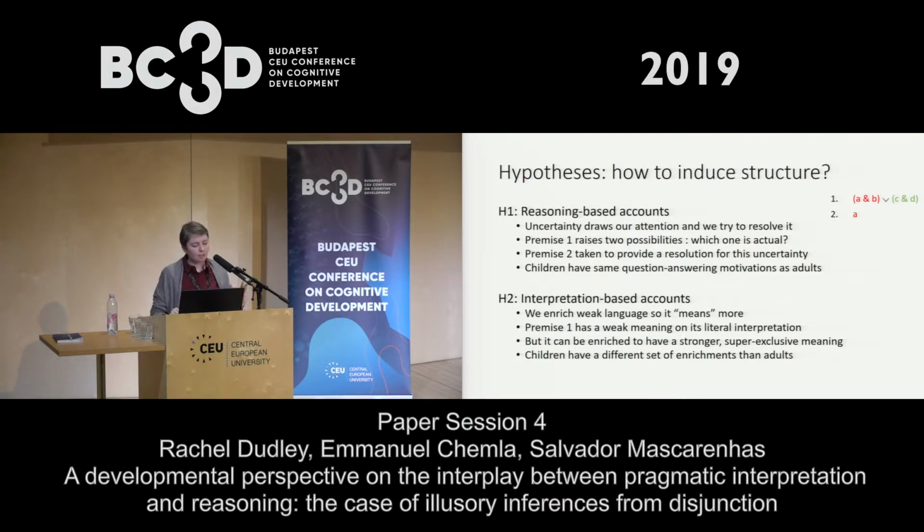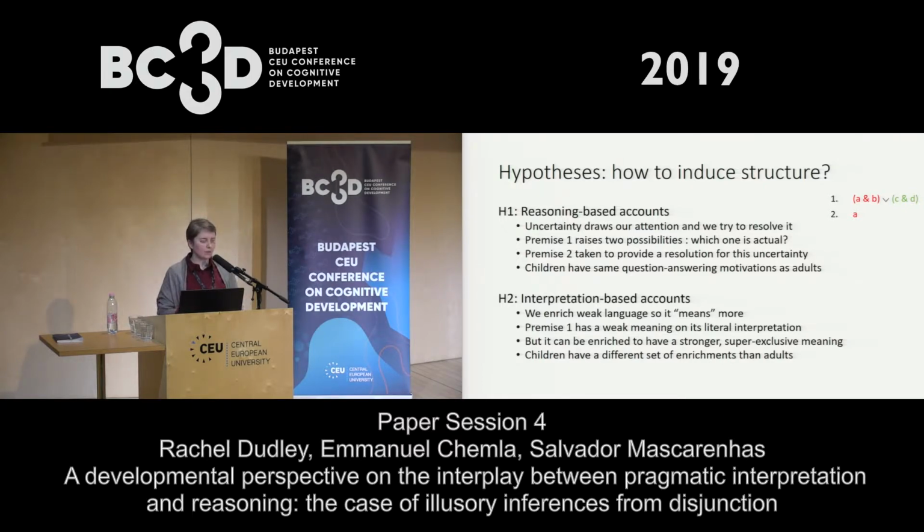In contrast, interpretation-based accounts would say that when we encounter weak language, we want to enrich it so that it means more, so that we can get something more out of it. And premise 1 has a very weak meaning on its literal interpretation, so we want to enrich it to have a stronger, almost super exclusive meaning, something where all of the red things are true and none of the green things, or vice versa. And the thought here is that children, on these interpretation-based accounts, might respond quite differently from adults because they have different sets of enrichments throughout the course of development.